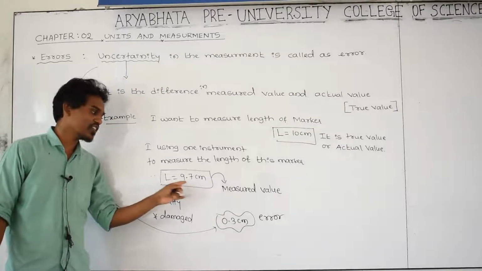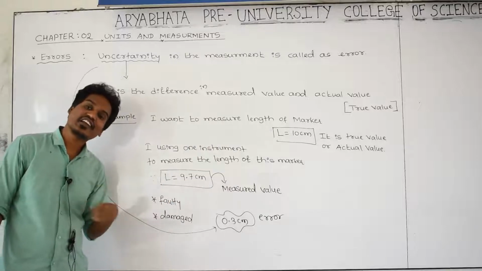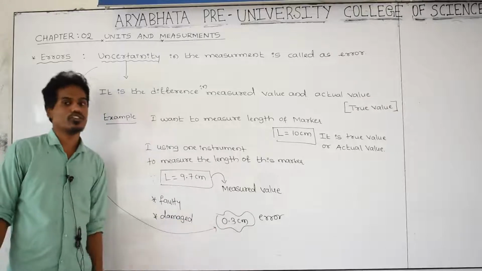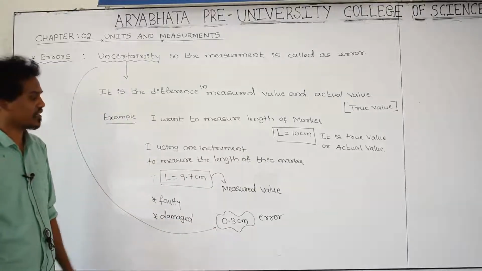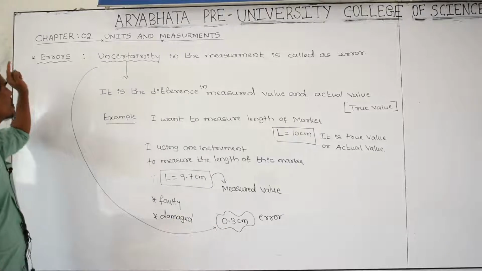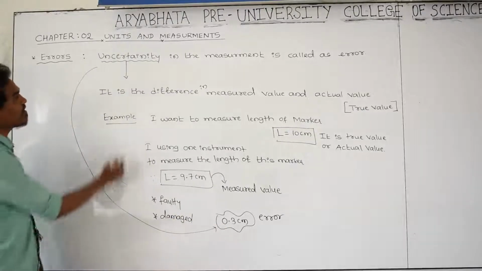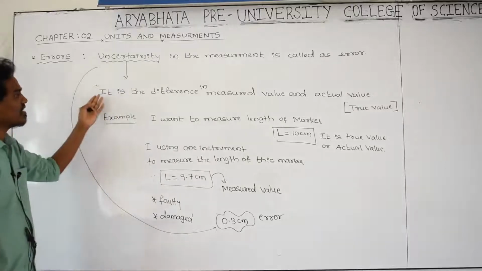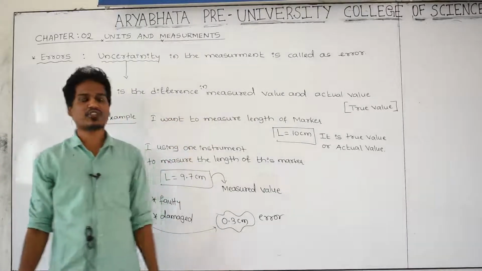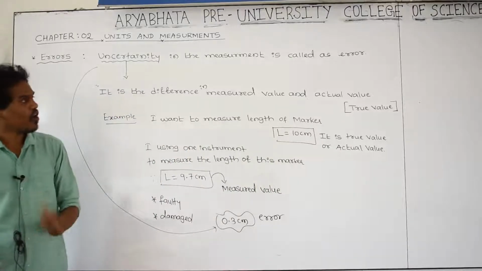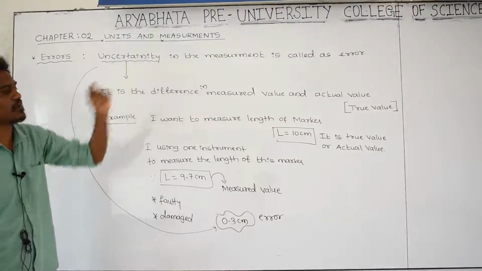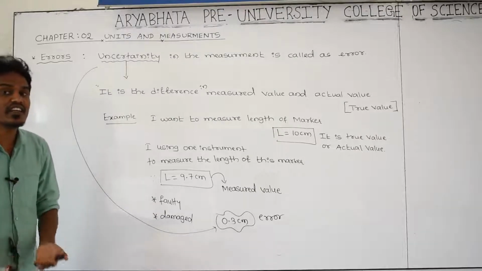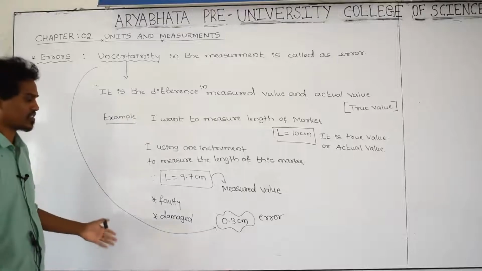ಅಂದ್ರೆ ಈ ಮೇಜರ್ ಮಾಡಿದ ವ್ಯಾಲ್ಯೂ ಒಳಗ ಅನ್ಸರ್ಟೆನಿಟಿ ಐತಿ, ಅಂದ್ರೆ ಡಿಫರೆನ್ಸ್ ಐತಿ. ಎಷ್ಟು ಐತಿ? 0.3 centimeter. Yes, this value we are going to call error. You can define what we mean by error. What is error? Error is the difference between measured value and actual value. Or shortly we can define it as uncertainty in the measurement. Yes, that is called an error.